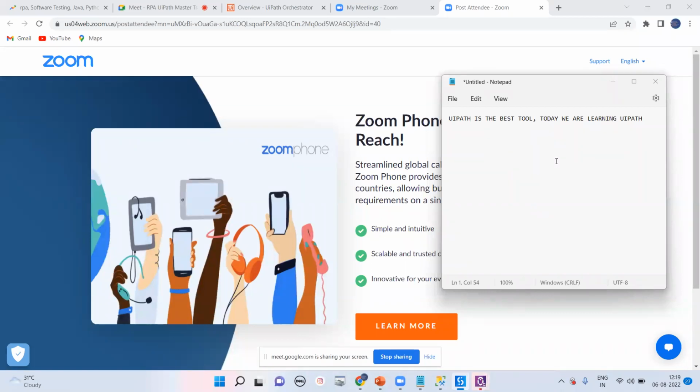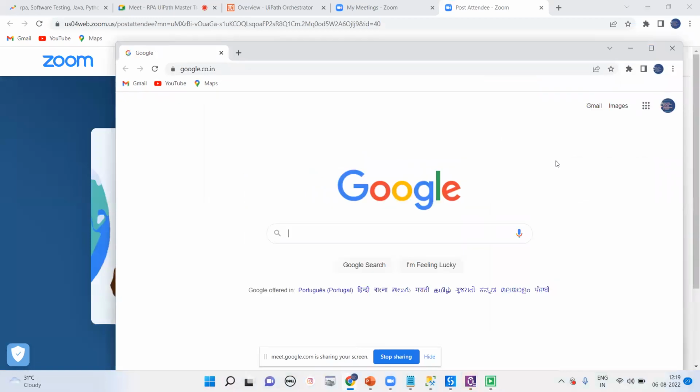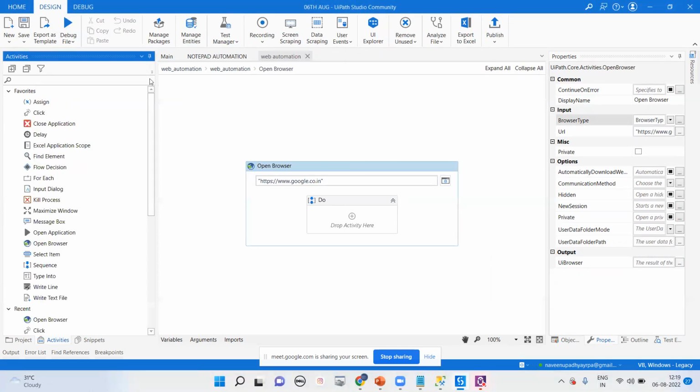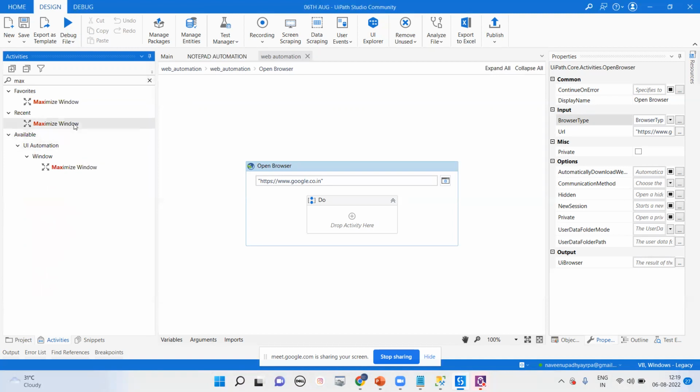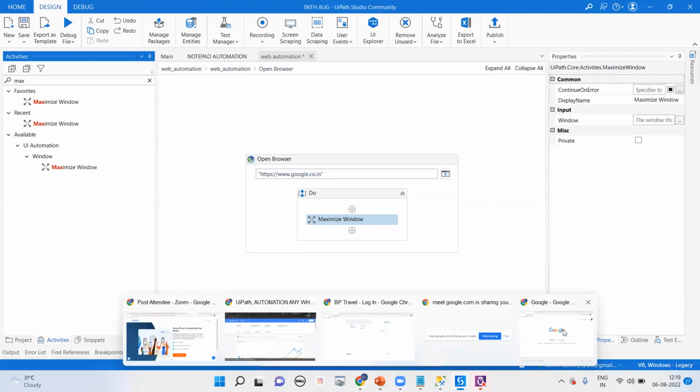We are going to run this program, and here it's going to launch Google. What is the problem right now? We are not able to maximize. We'll try that particular code again. Right now we are facing the challenge that it's not maximized. So what will we try now? We'll go for maximize. Here we'll try to add the activity called maximize window, and it will try to maximize like that.